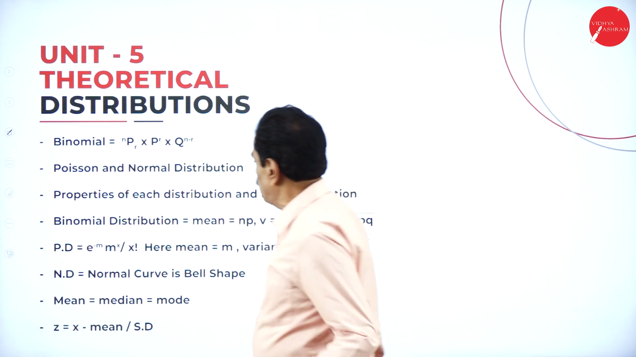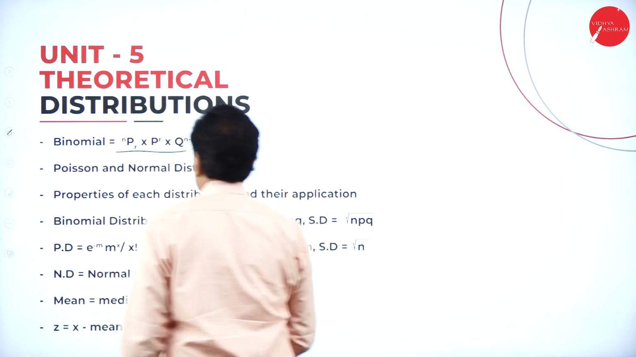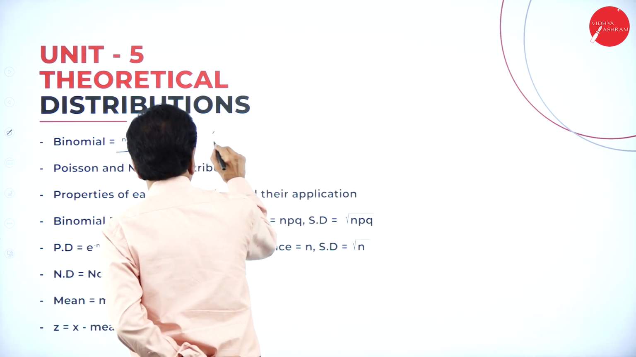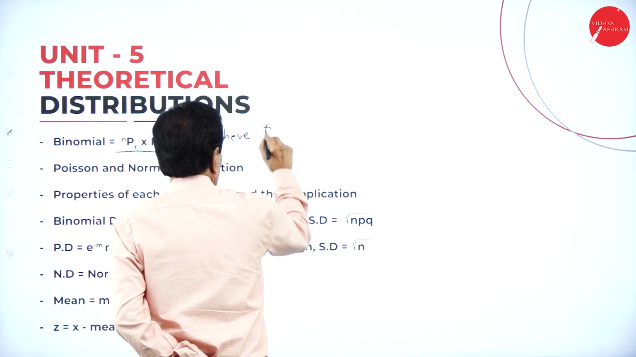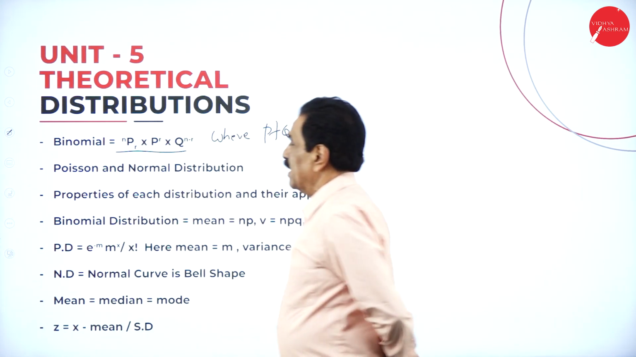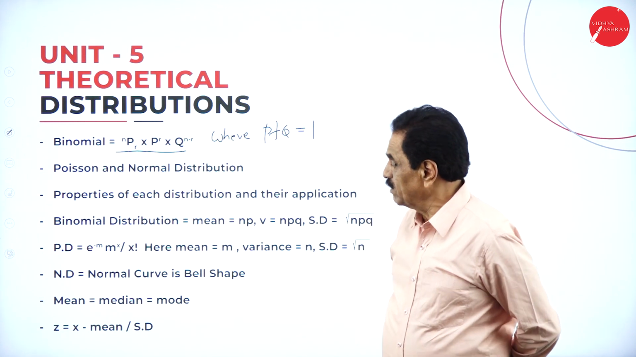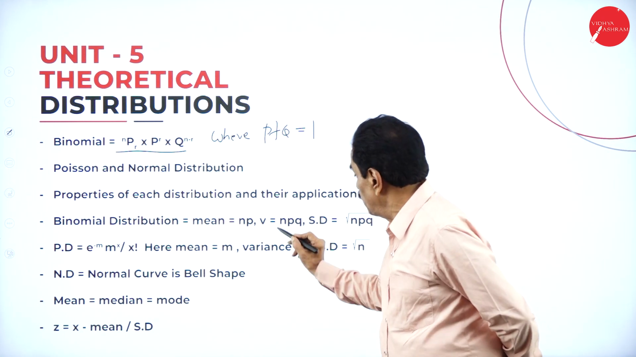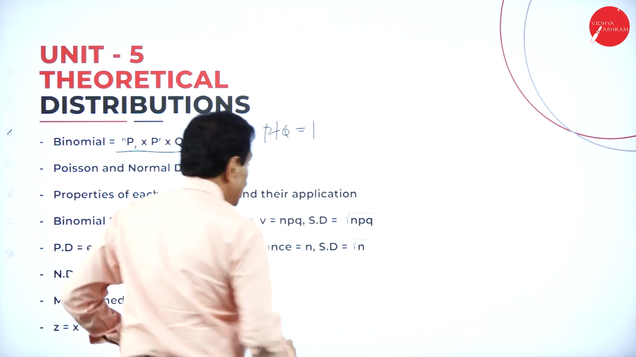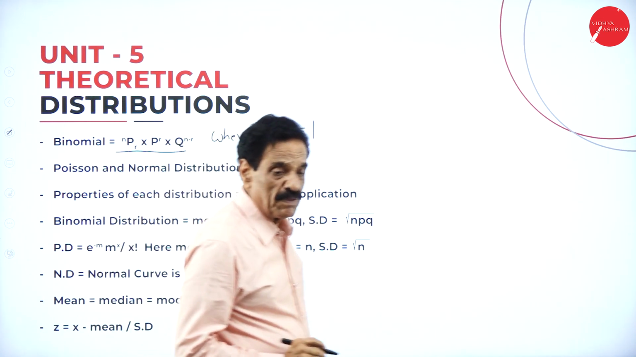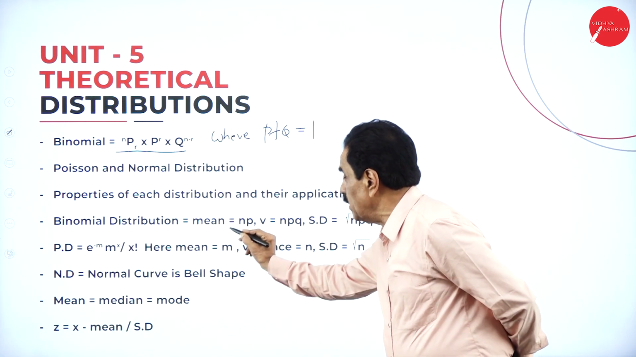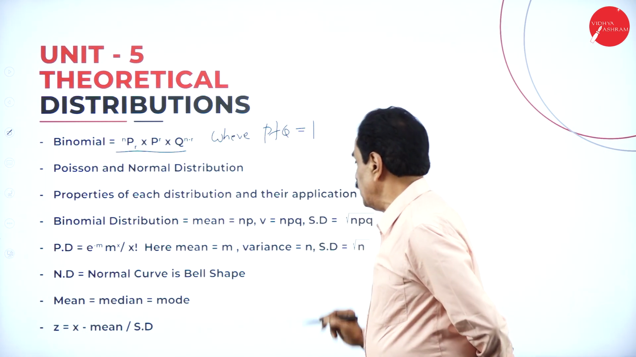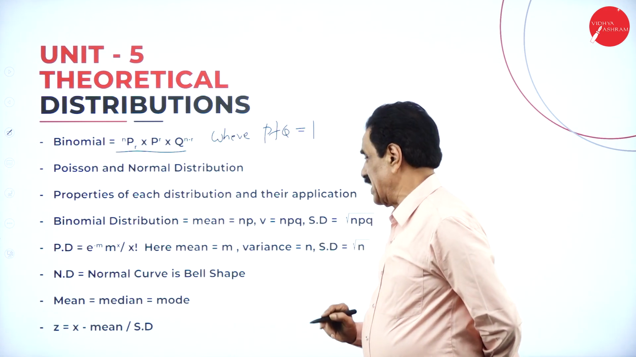The binomial distribution is based on the formula nCr times p to the power of r times q to the power of n minus r, where p plus q is equal to 1. In a binomial distribution, mean is equal to np, variance is equal to npq, and standard deviation is the root of npq. This is the formula.